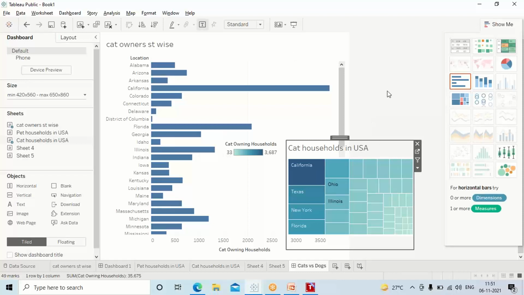Do we have any questions for me here, guys? Data visualization, creating the reports, and also creating the dashboard on Tableau. Any doubts, any questions?